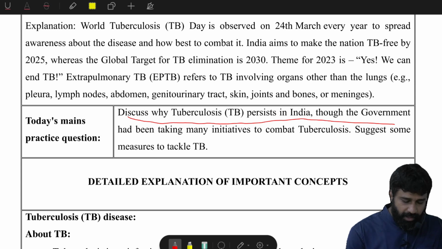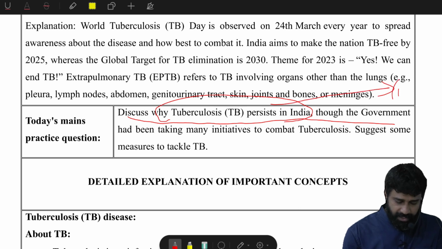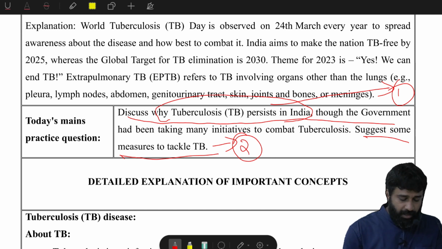The government has been taking many initiatives to combat this. Why does tuberculosis persist in India? That is the first point. Second, suggest some measures to tackle TB. That is the second aspect of the question. And the directive word is "discuss".